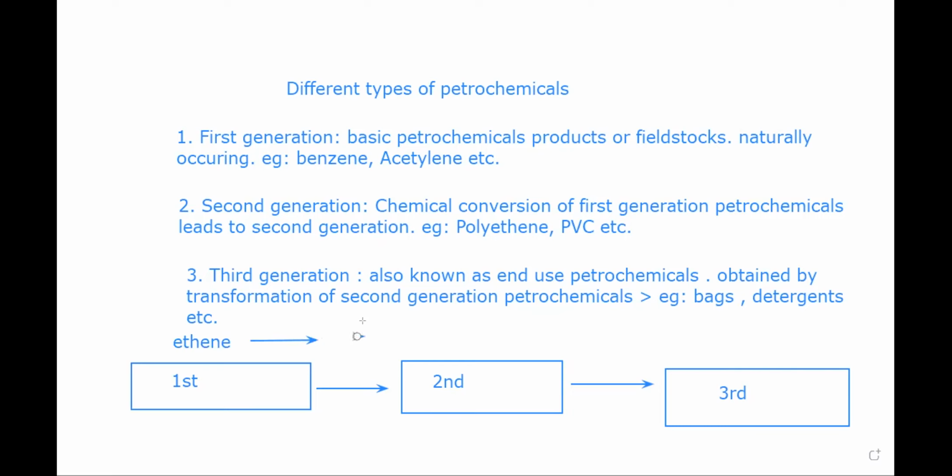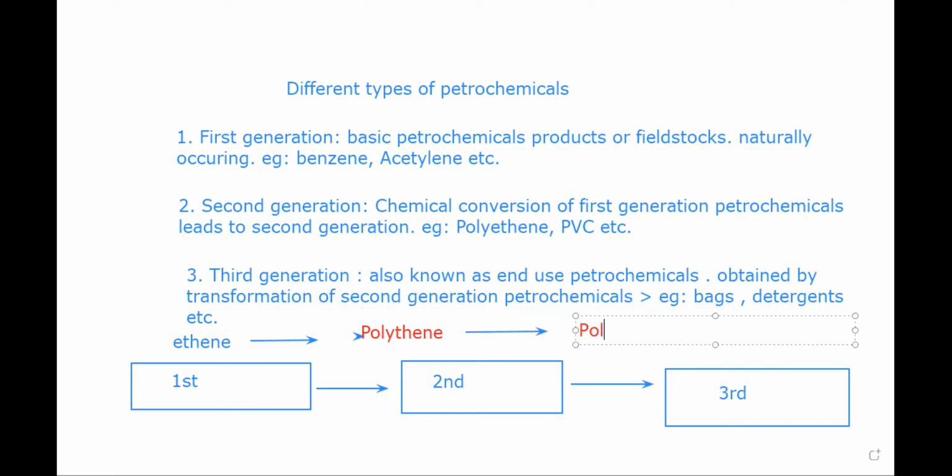We are doing polymerization here, so we are getting polythene here. Then when we are transforming this polythene, we are getting a polythene bag or polythene pipes, any kind of article which is made up of polythene. So this is what we get at the end.